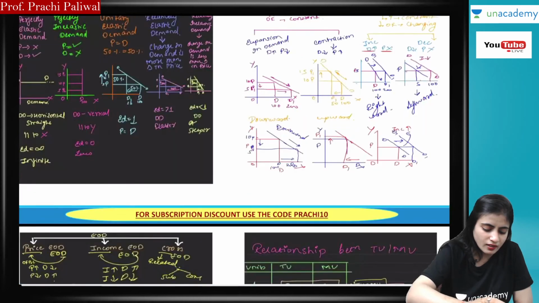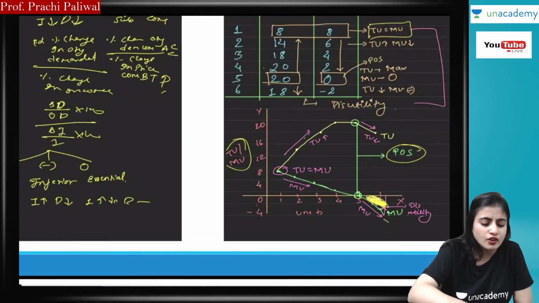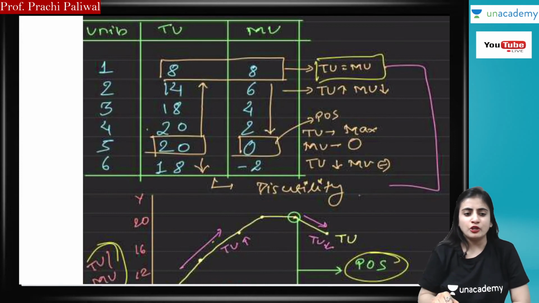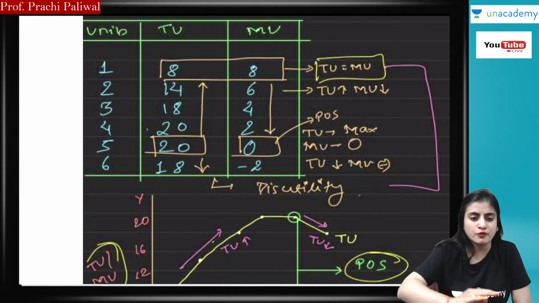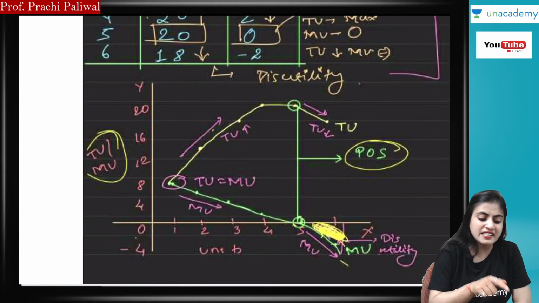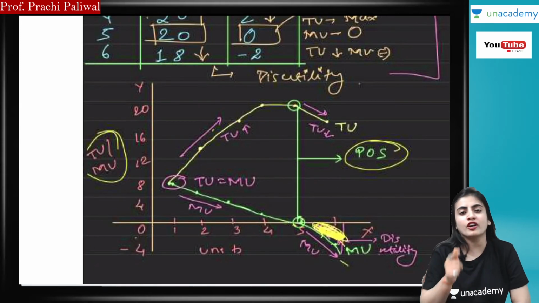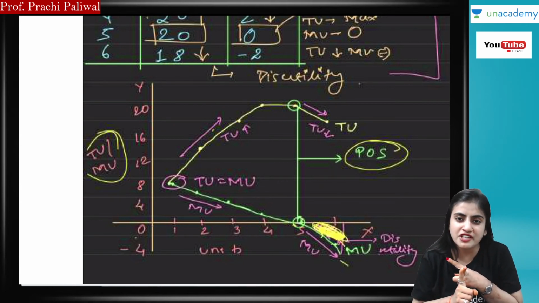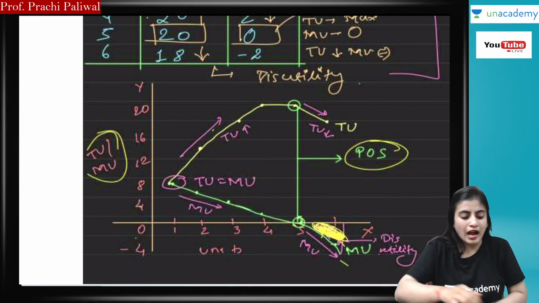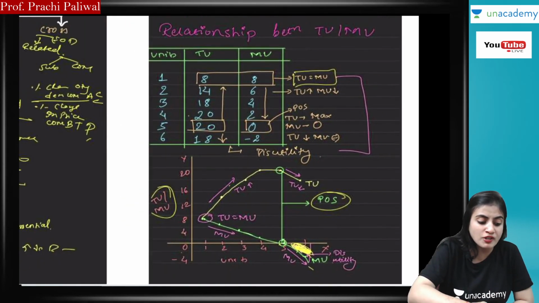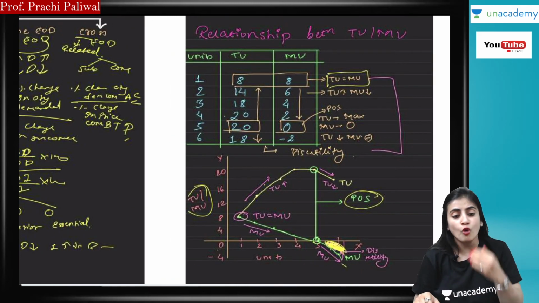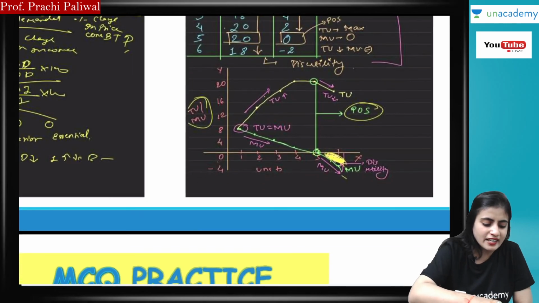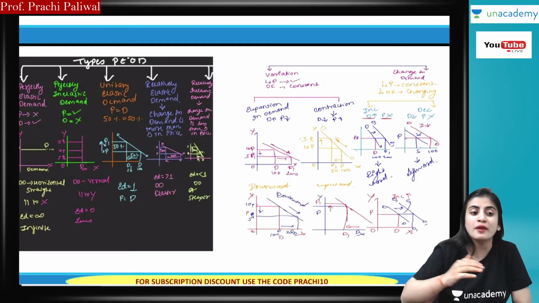As you can also see, I have drawn the schedule of TU and MU and written all the relationships of TU and MU beside it. On that same page, I have drawn the graph for the relationship of TU and MU as well. So on the same page I have the schedule, the relationship stages, and the graph. See how important these short self notes are. They will help you so much, guys, at the time of exams. Believe me, they will help you a lot for quick revision. Okay, guys, I hope you have understood how to make self notes.